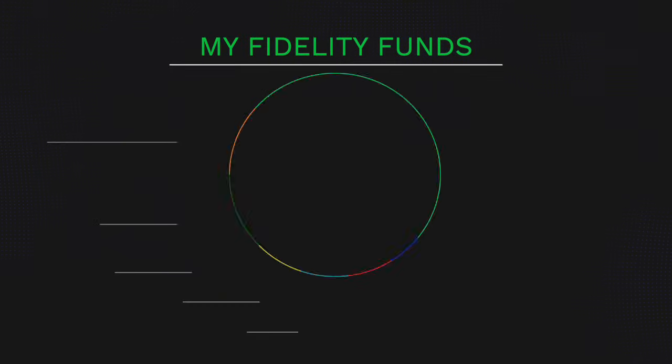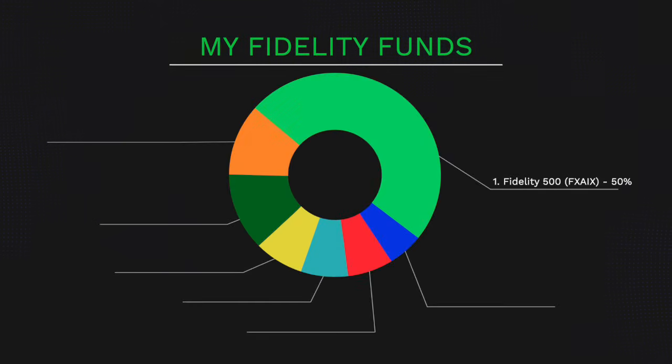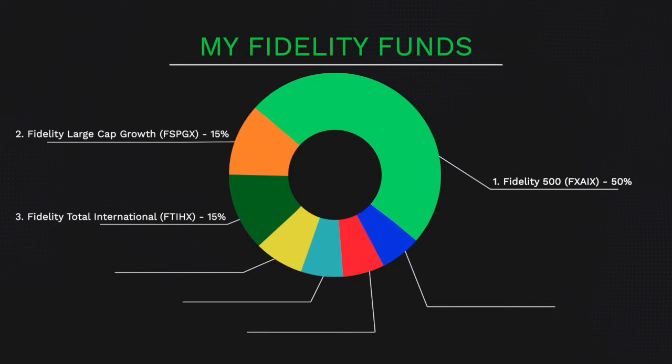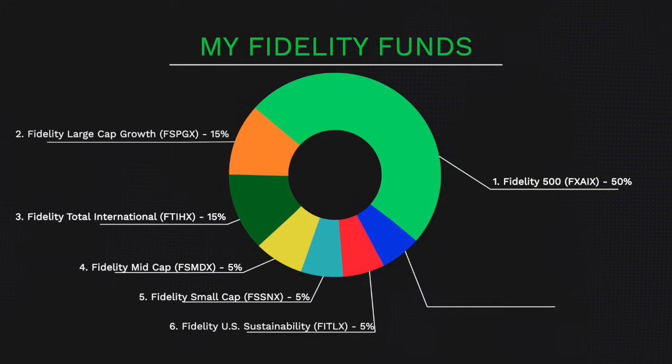The first one being the Fidelity 500 Index Fund, ticker FXAIX, about 50%. Fidelity Large Cap Growth Index Fund, FSPGX, 15%, then the Fidelity Total International Index Fund, FTIHX, which is 15% as well. Then at number 4 is the Fidelity Mid Cap Fund, which is at 5%. Then the Fidelity Small Cap Fund, another 5%. Fidelity US Sustainability Fund at 5%. And then number 7, the Fidelity US Bond Fund at 5%.